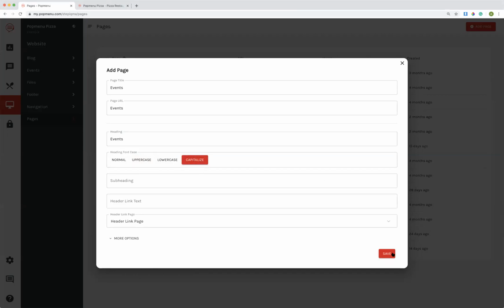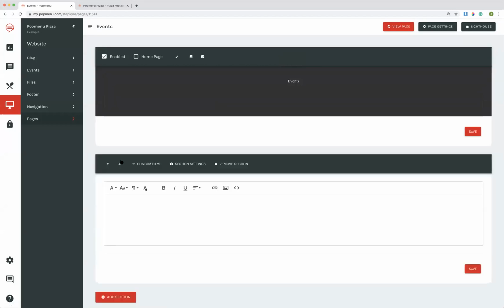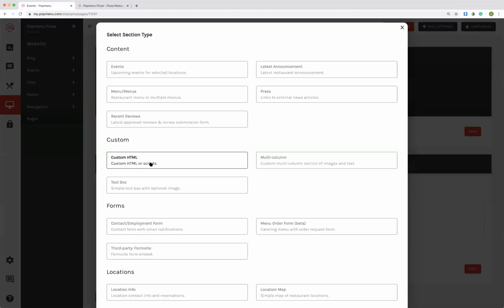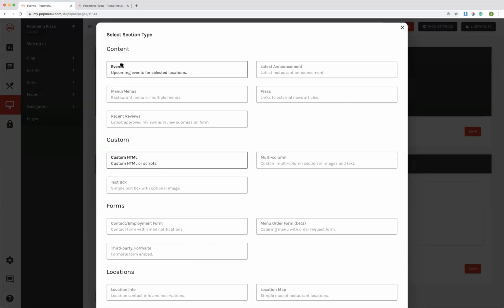So if I press save here, here is my new page that I have just created. Now I need to add an event section so the events that I create will populate on this page. So I'm going to click Add Section, and all of the possible section types that you could add to any page on Popmenu emerge right in front of you. There's a bunch, but for today I'm going to select the first content type, called events.